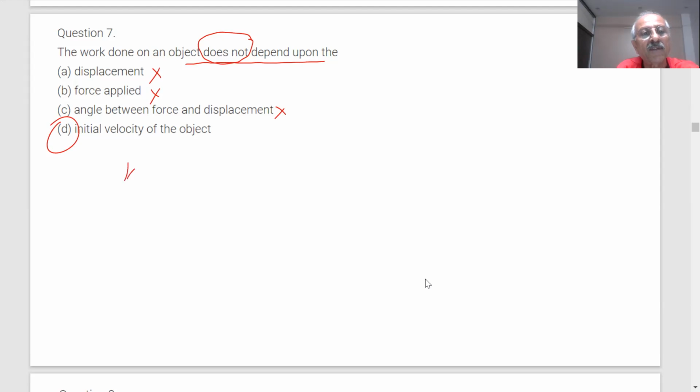Because what is the work done? We define work done as force into displacement. That is all right. What is it in terms of energy? We derived the relationship between work and energy.